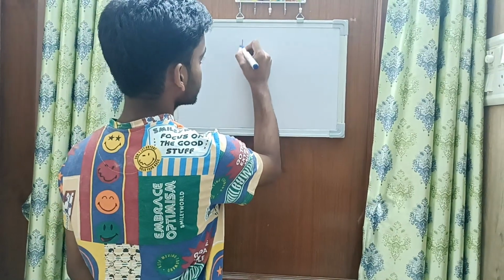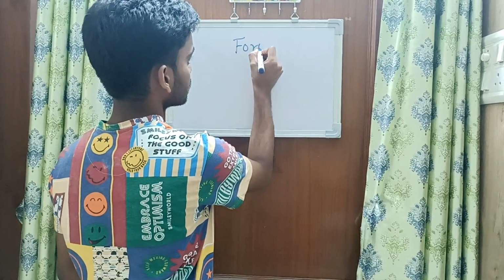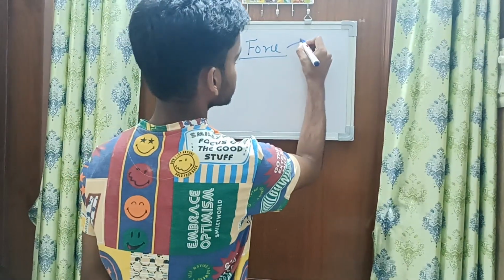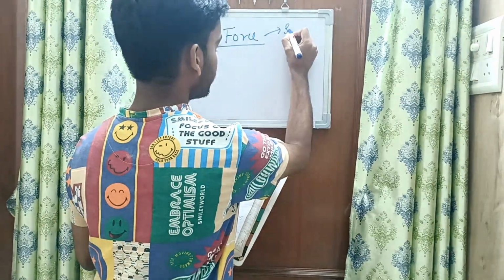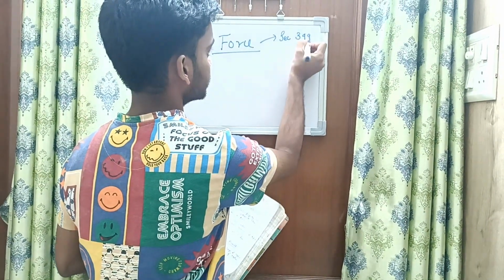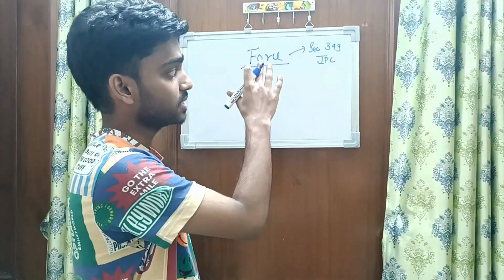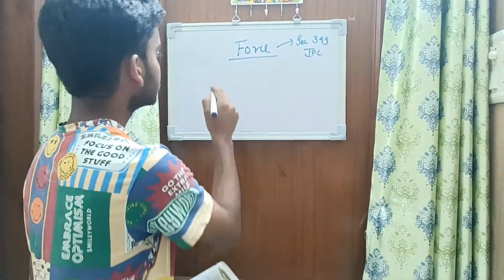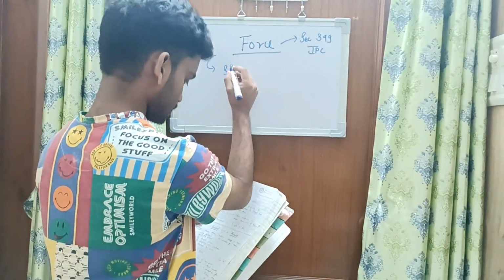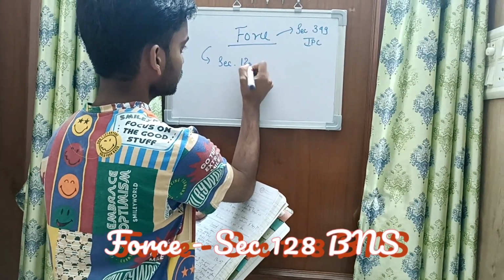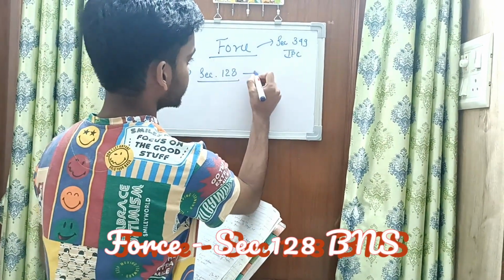Basically, the offence of force was first defined under section 349 of IPC. But now, as the IPC has been repealed, it has been stated under section 128 of BNS.